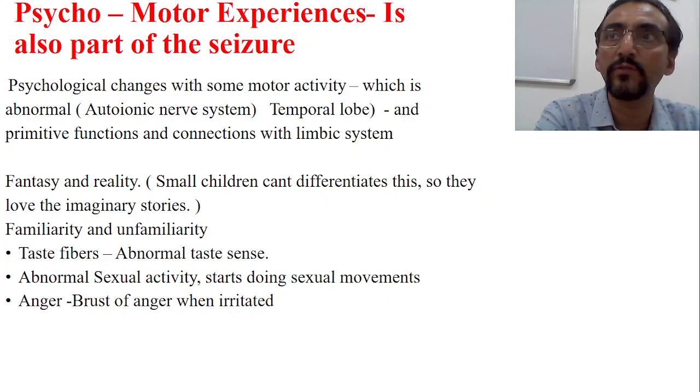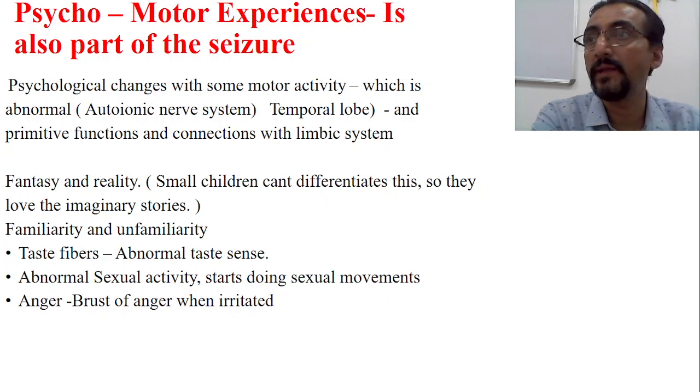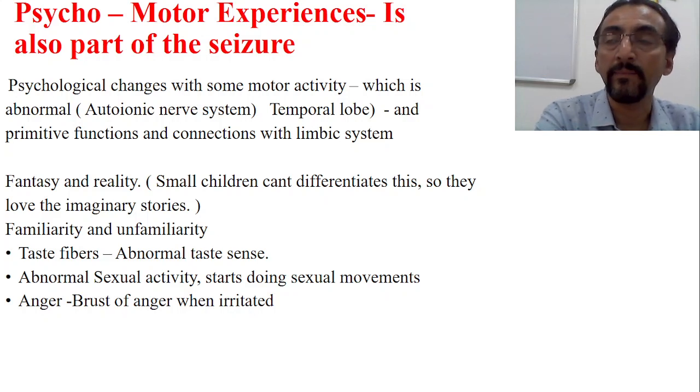Even the lower animals thrive for food. They are living by means of food, and their only attempt is always to survive and to have food, isn't it? Similarly, these are considered primitive functions of our body, so they are present in human beings also. And all these primitive functions are carried by the temporal lobe of the brain, the cerebrum.